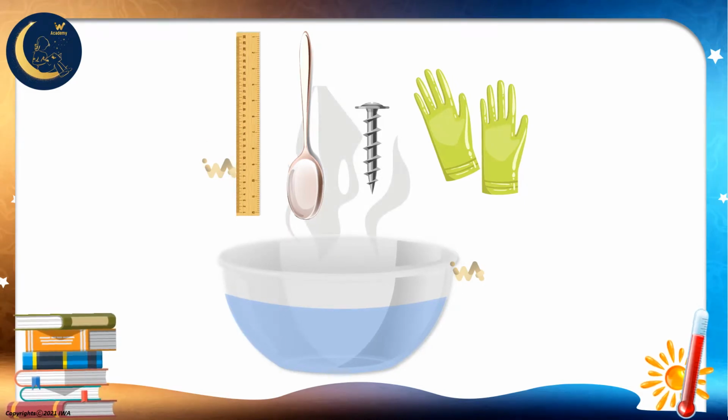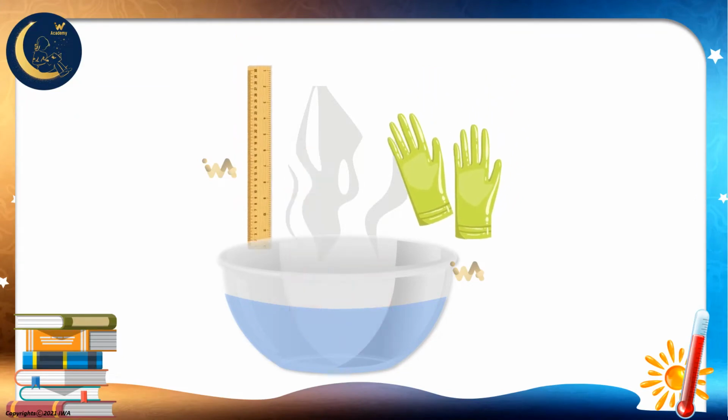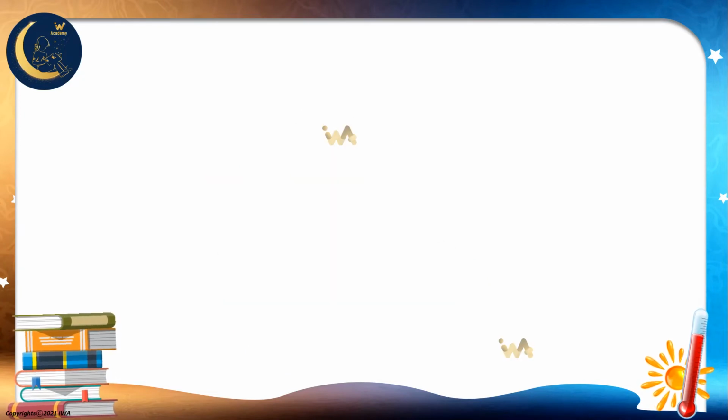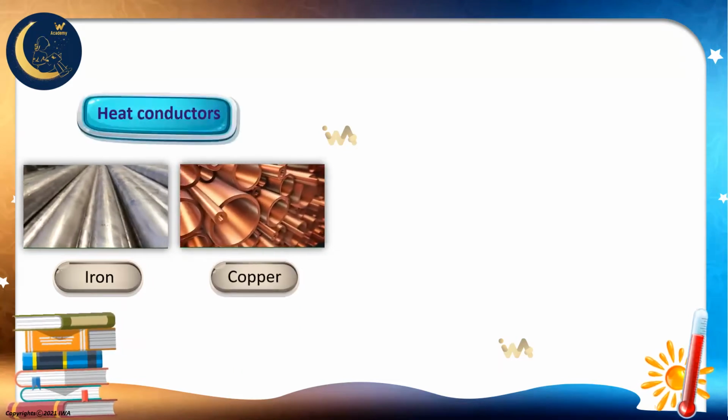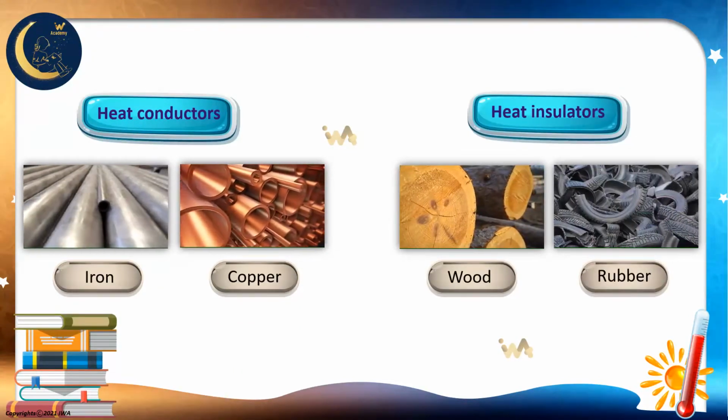And now, my friends, we will find out if heat can transfer through these materials or not. We can feel the heat on the copper spoon and the iron nail. This means that heat traveled through them easily, while the wooden ruler and the rubber glove did not allow for heat transfer. So, the iron and copper are heat conductors, while wood and rubber are heat insulators.